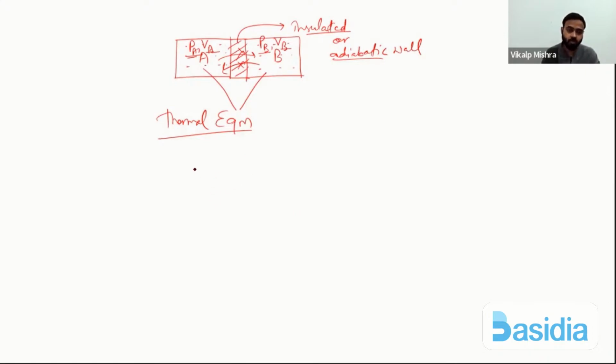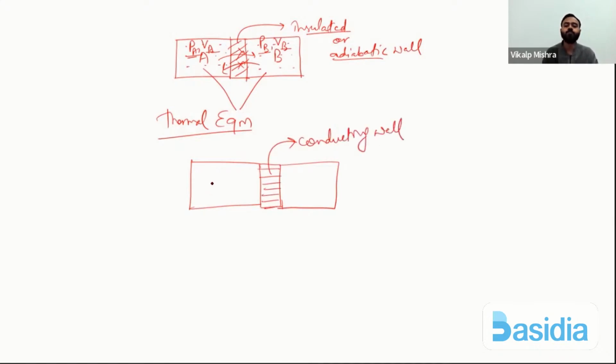Now what we will do? Now this insulated wall will be replaced by a conducting wall. Conducting wall means heat will transfer from A to B or B to A. This is system A, this is system B. Now what will happen?